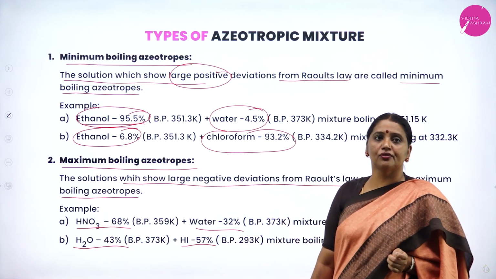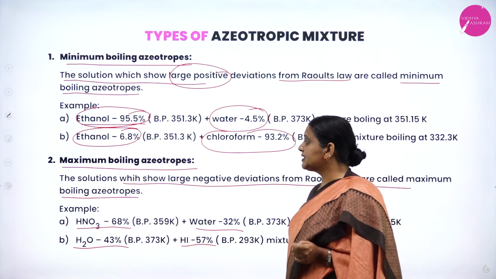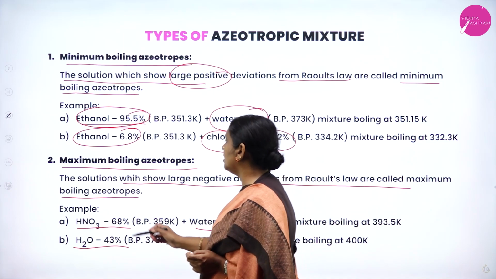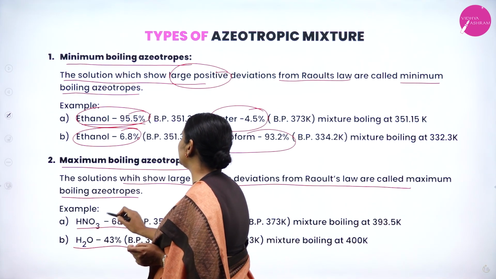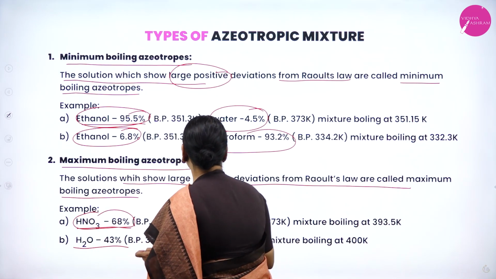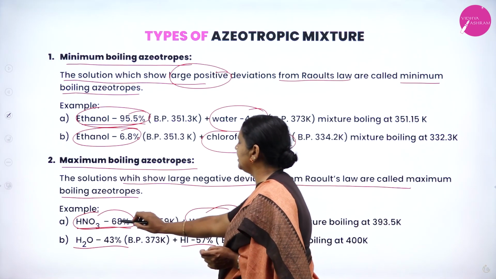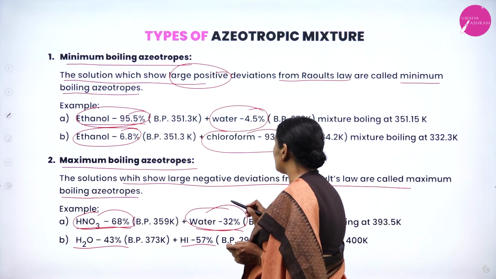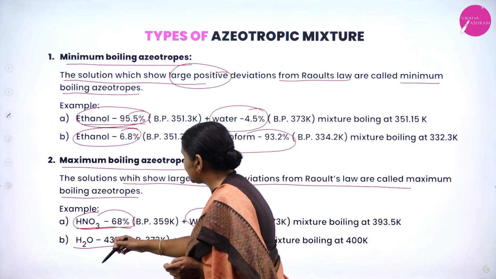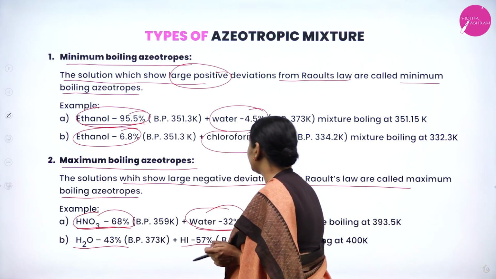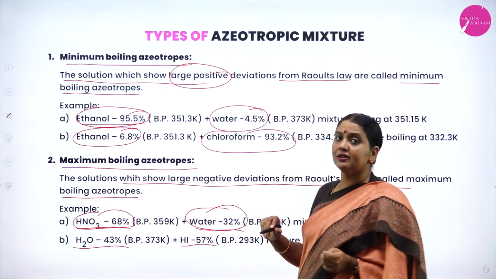These are very beautiful examples for maximum boiling azeotrope. So, maximum boiling azeotrope is nitric acid 68%, water 32%. Next example, water 43%, hydrogen iodide 57%.